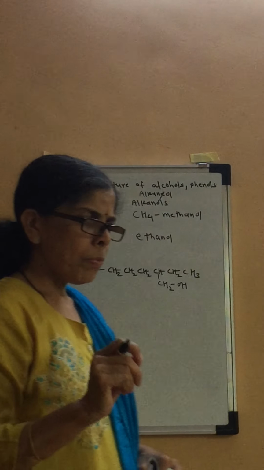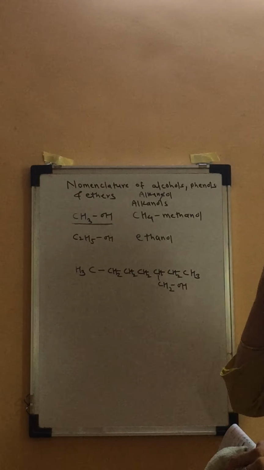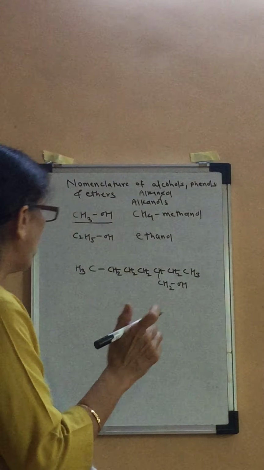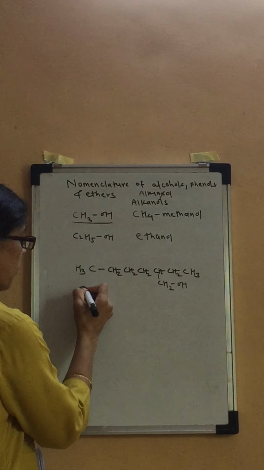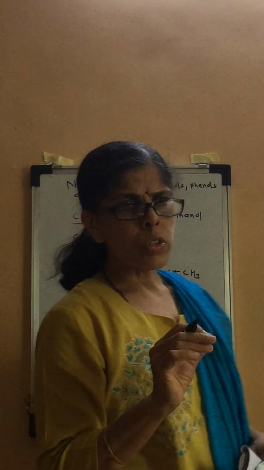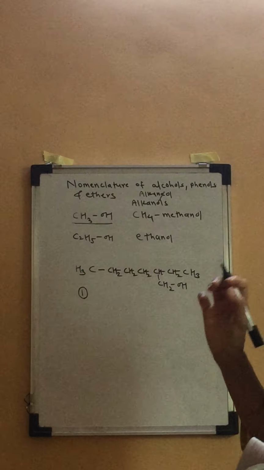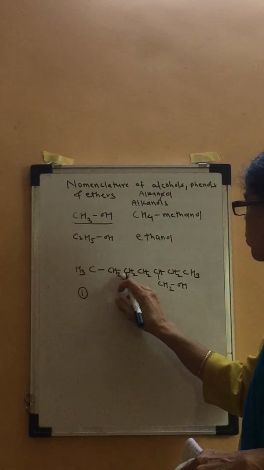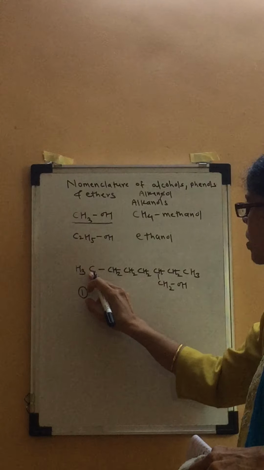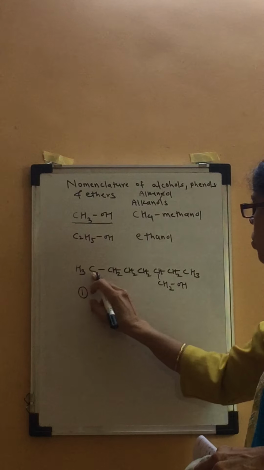So if you want to name such a complicated or lengthy alcohol, you have to follow certain rules. Which are the rules? First of all, you have to see the longest continuous chain of carbon atoms containing the OH group. If you select this one, 1, 2, 3, 4, 5, 6, 7, it contains 7 carbon atoms. But if you select this one, 1, 2, 3, 4, 5, 6, it contains only 6 carbon atoms.